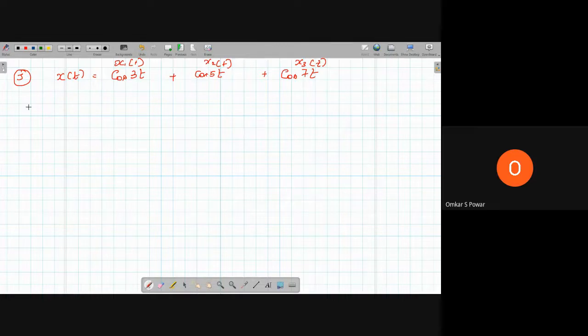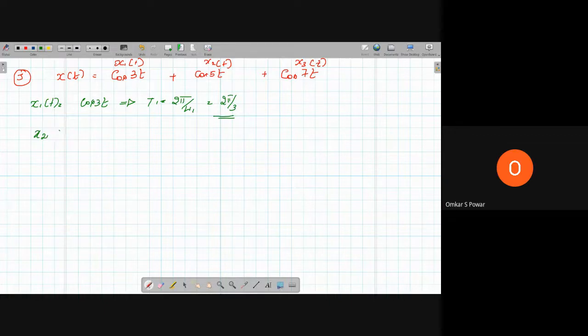We'll take x1 of t equal to cos 3t, which implies T1 is equal to 2 pi by omega 1, which is equal to 2 pi by 3.